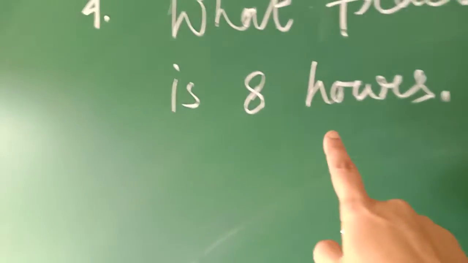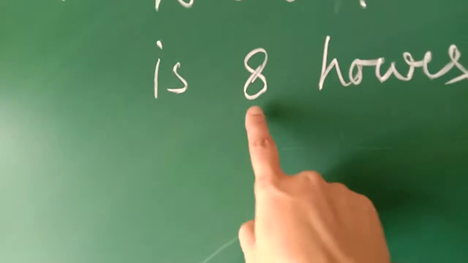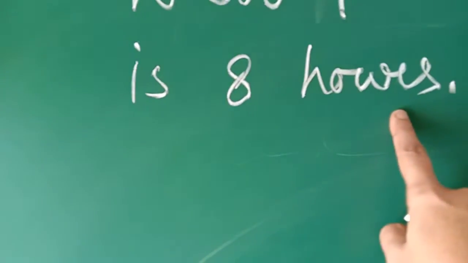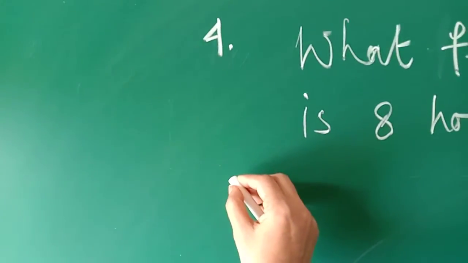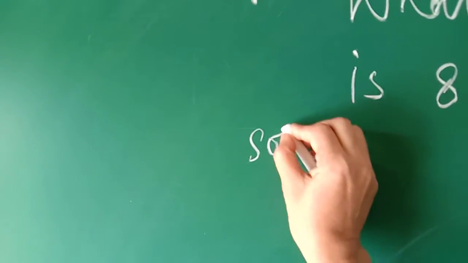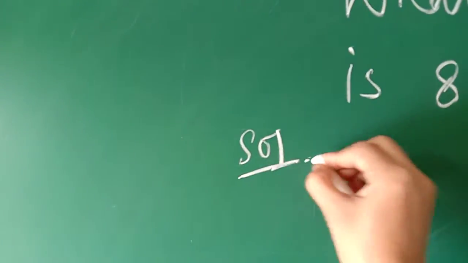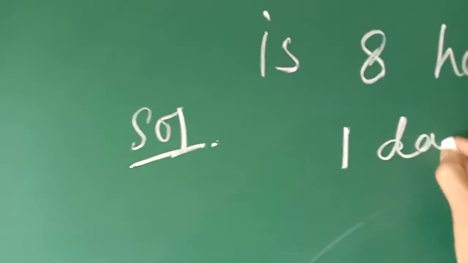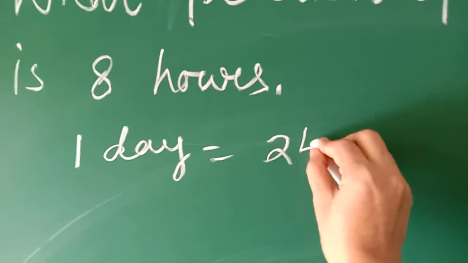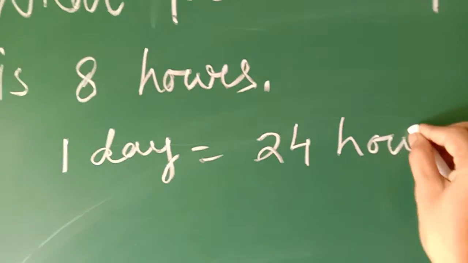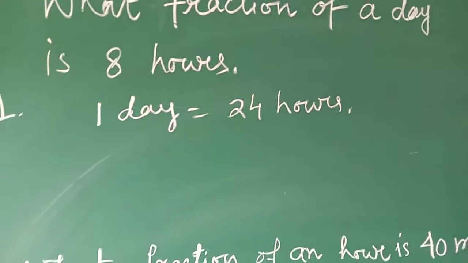When it is expressed in hours, then a day also you have to express in hours. So when you are doing this solution, you have to write 1 day is equal to 24 hours.